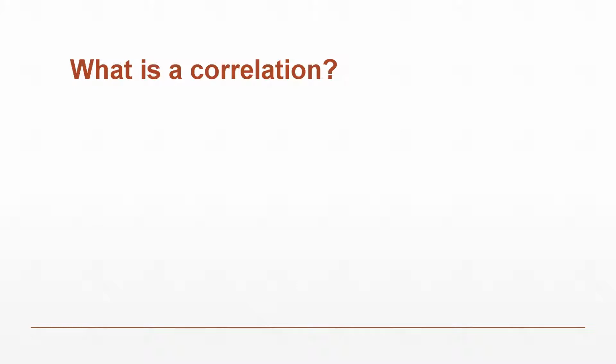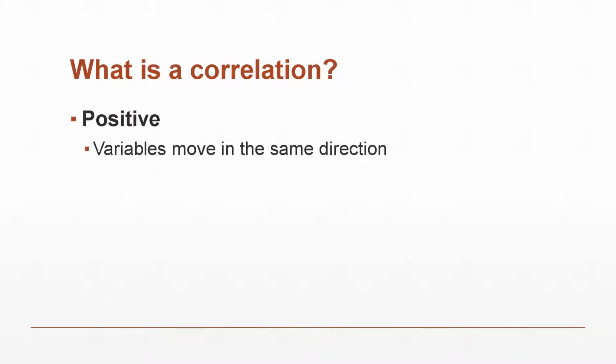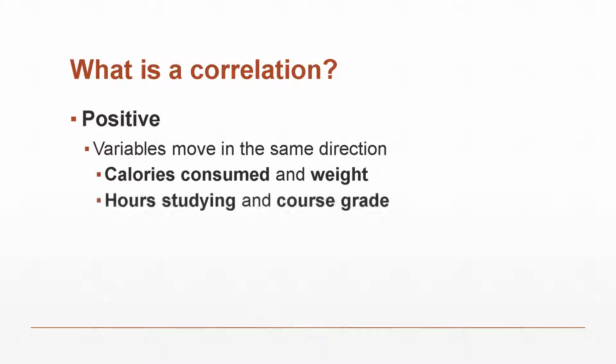So in talking about correlations, I said they can move in different directions or they can move together. Let's talk about what I'm referring to. Some of those are positive relationships. So a positive correlation is when variables move in the same direction. As an example, as we consume more calories, we gain more weight, right? More calories, more weight, right? As I eat more, my pants get tighter, right? There's a correlation there. As I eat less, my pants get less tight, right? So that's a positive correlation because calories go up, weight goes up, calories go down, weight goes down.